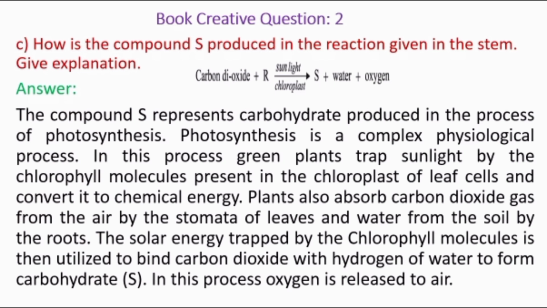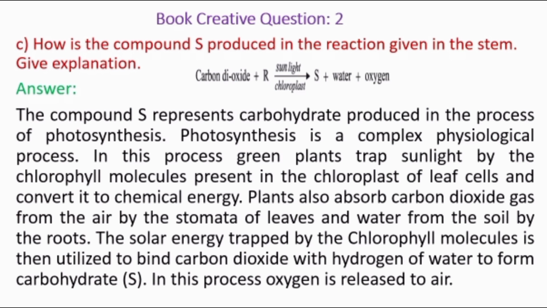Photosynthesis is a complex physiological process. In this process, green plants trap sunlight by the chlorophyll, which is present in the chloroplast of the leaf cell, and convert it into chemical energy.